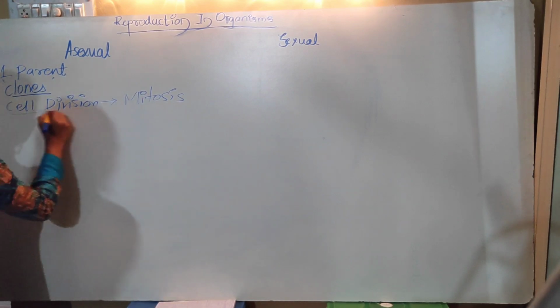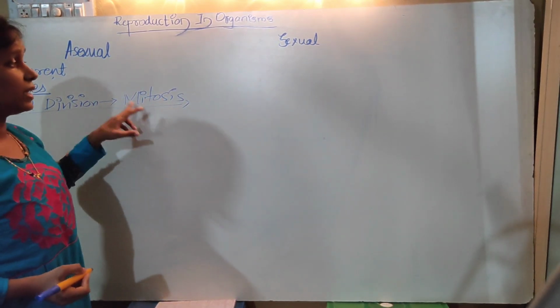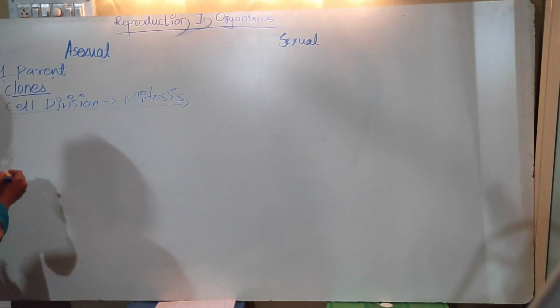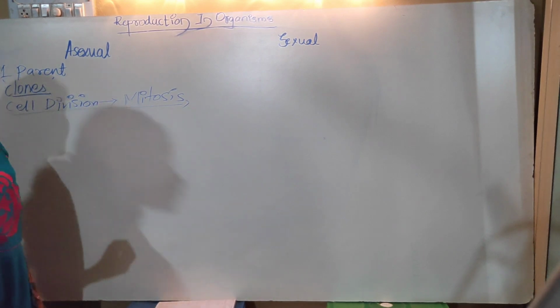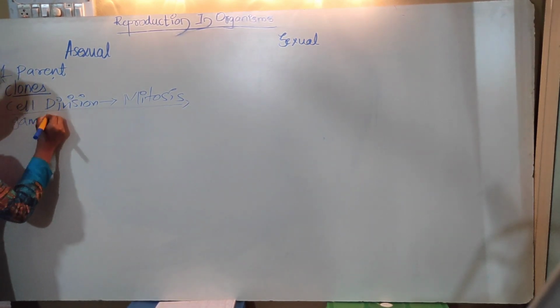Here the mode of reproduction is by cell division, and the main thing is that the cells are divided by mitosis. Next, we are not seeing any kind of gamete formation. Gametes are not formed here.